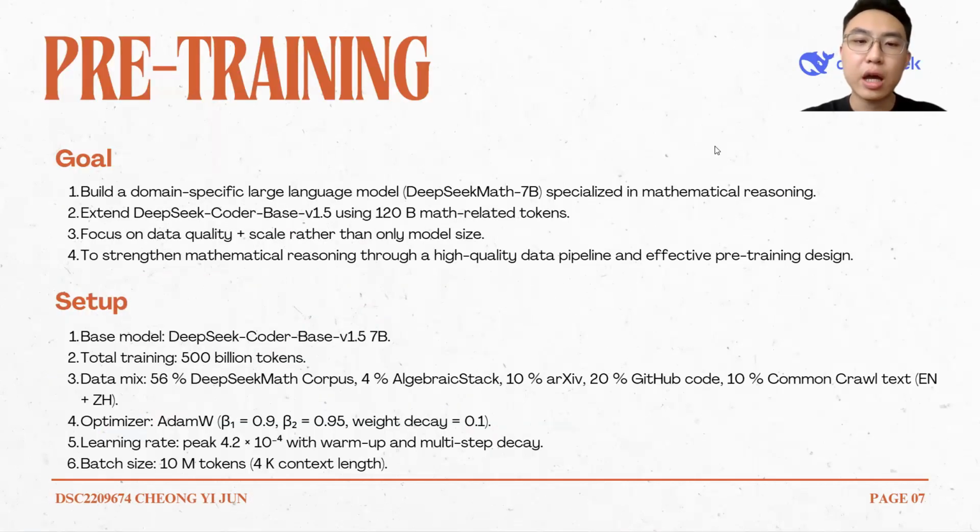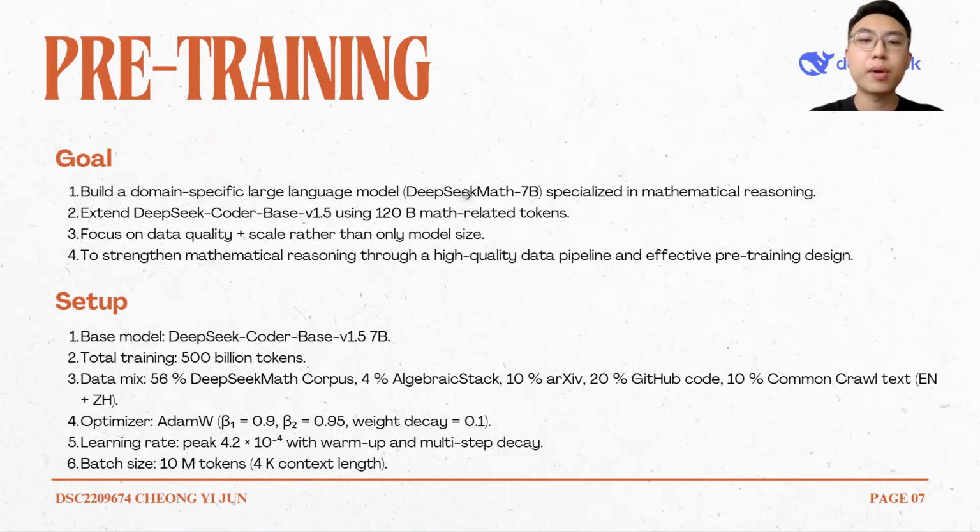I'm Ijun. On this slide, I'll explain the pre-training stage of DeepSeekMath. The main goal of the project is to build a domain-specific large language model, DeepSeekMath 7B, which is specialized in mathematical reasoning. Instead of increasing the model size, the authors focus on two things: high-quality data and large-scale math-related tokens. To achieve this, they extend the existing DeepSeek-Coder-Base-v1.5 model using 120 billion math-focused tokens. The setup is also shown here.